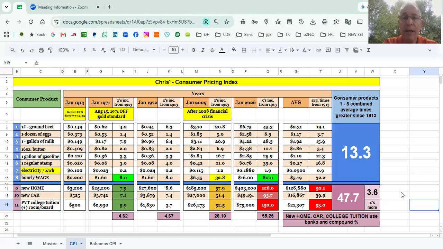Now, if we lived in my dad's generation, which is the silent generation, you should see a new home, a new car, and college tuition should be close to 13.3. But it's not. Look down there, you'll see it's 47.7 times more than what it was in January 1913.